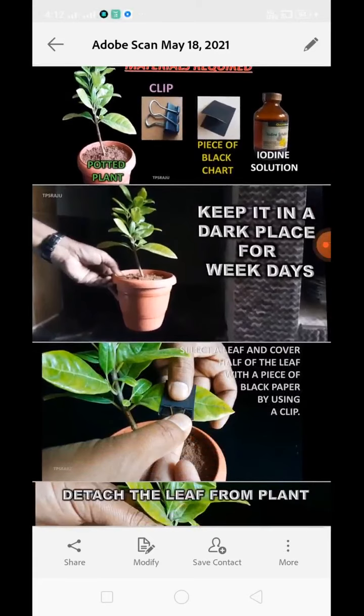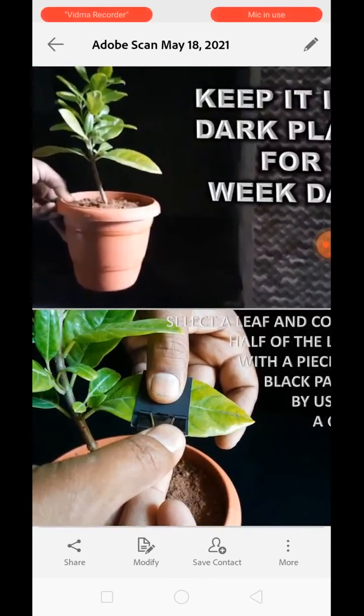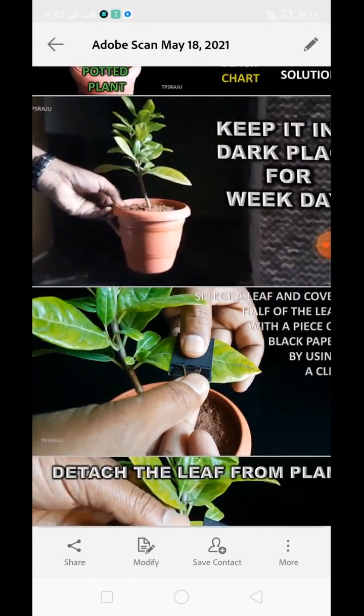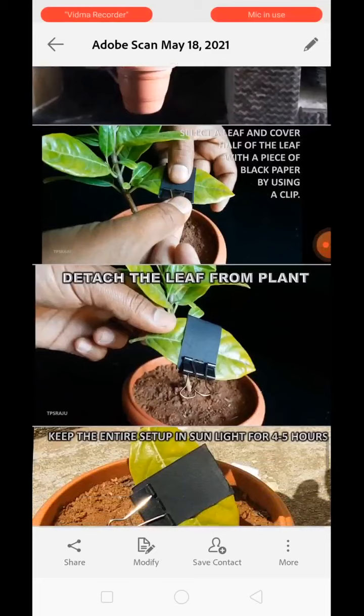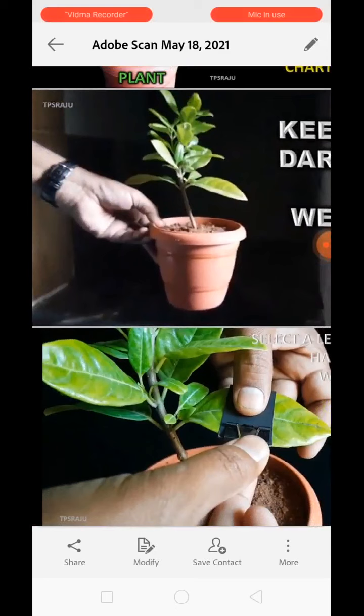Then later on, when the plant is still in the dark corner, we will put this black chart paper on one of the healthy leaves, and with the help of this paper clip we will attach it properly. Then we will keep this plant out in the sunlight for 4 to 5 hours. After fixing the black paper on the leaf, we place this plant into the sunlight so that it can perform photosynthesis.